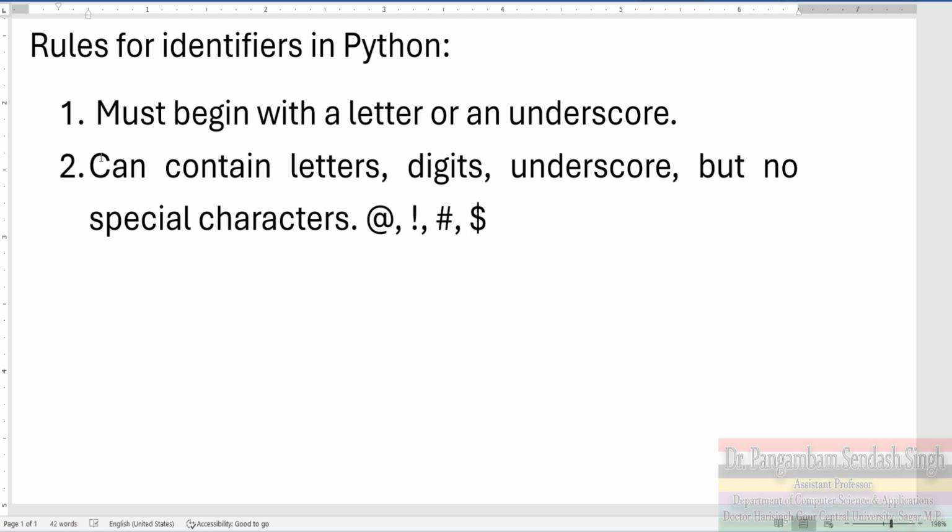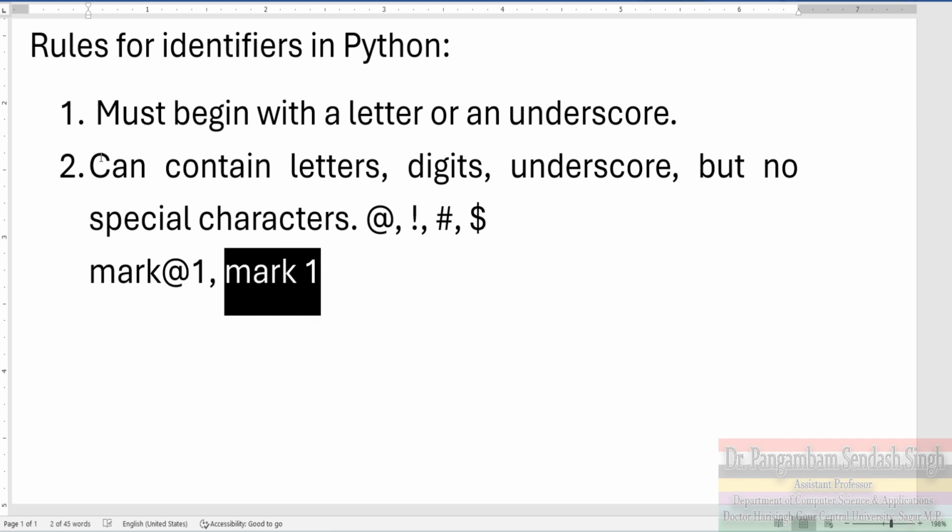Khangani ko. For example, this is not a valid identifier because it contains one special character. This is also not a valid identifier because it contains this blank space. Sigumba mate yaw bayade bako.